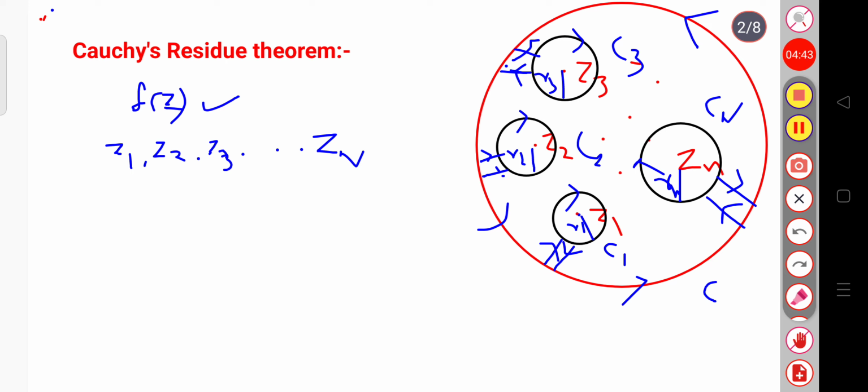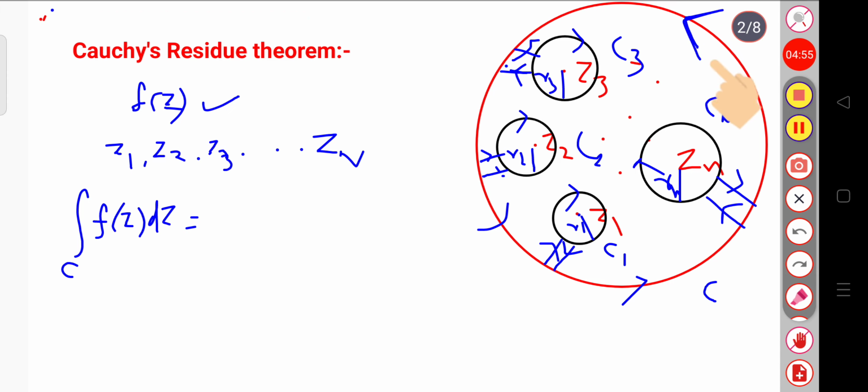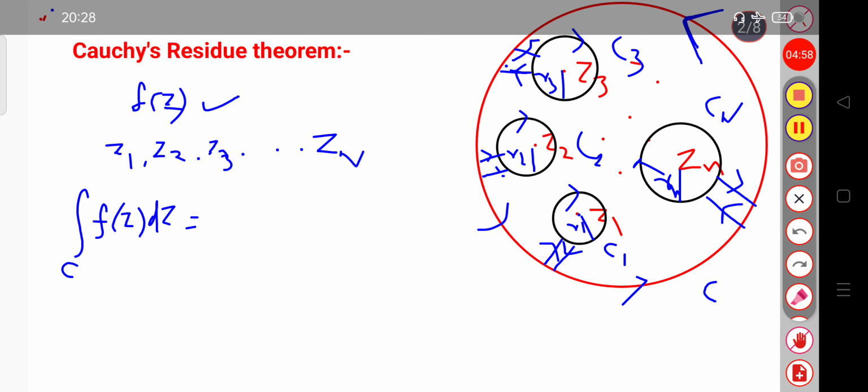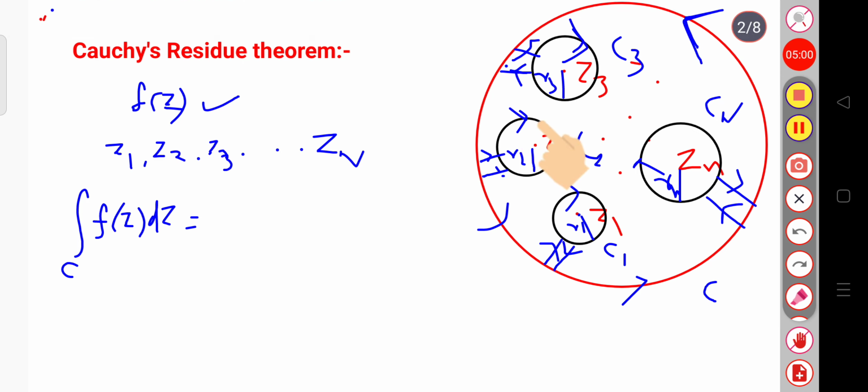So, I can write here for the total closed contour, the integral of f(z) dz over the closed contour C will be equal to, since these are in the opposite direction, this is the C1 direction and this is the C3 direction, you can see C2 is in the opposite direction, C1 is in the opposite direction.